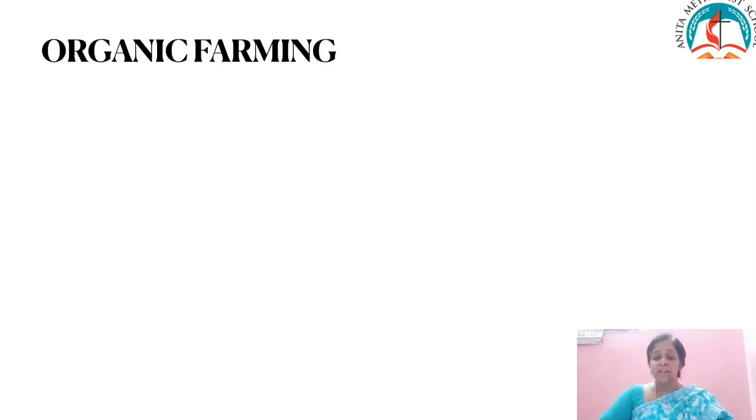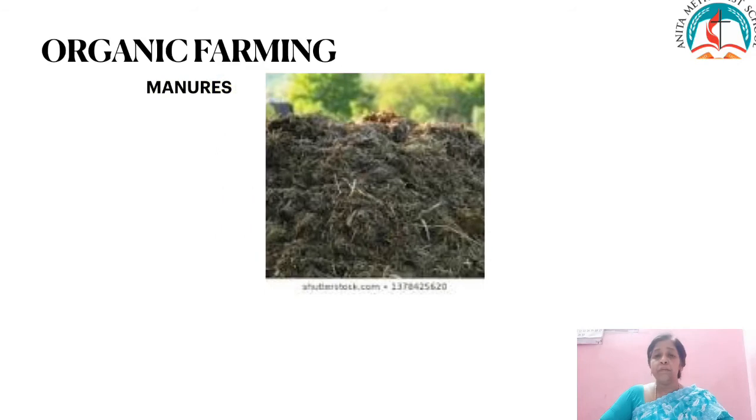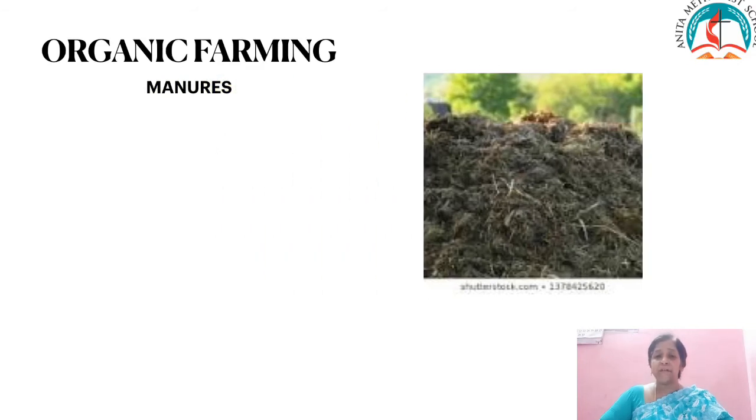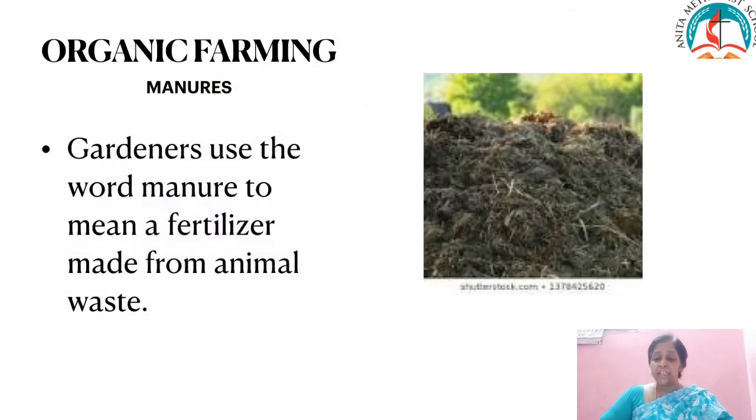The next term will be manures. Gardeners use the word manure to mean a fertilizer made from animal waste. When you spread manure on your vegetable garden, you are feeding the soil and plants with nutrients and encouraging growth.